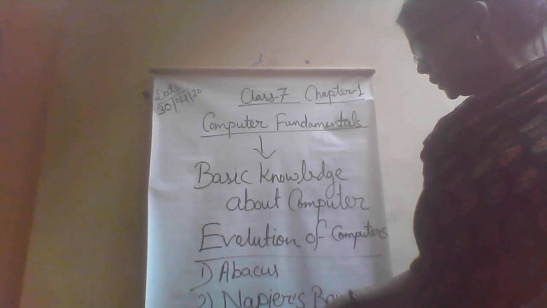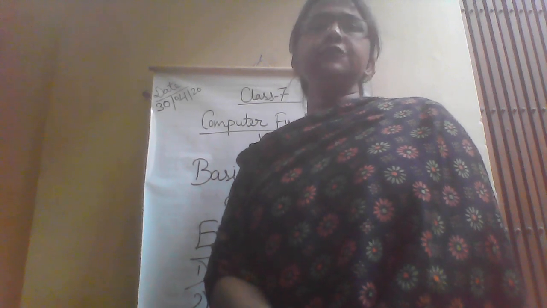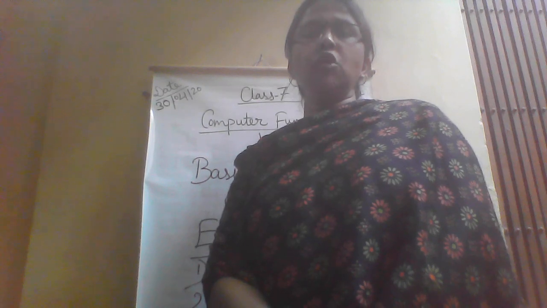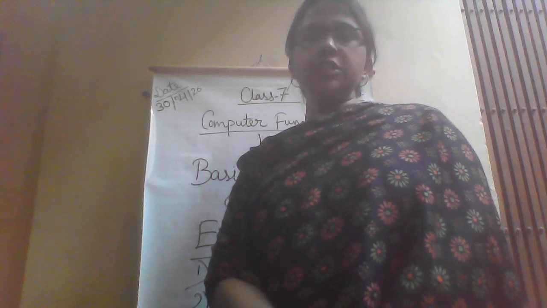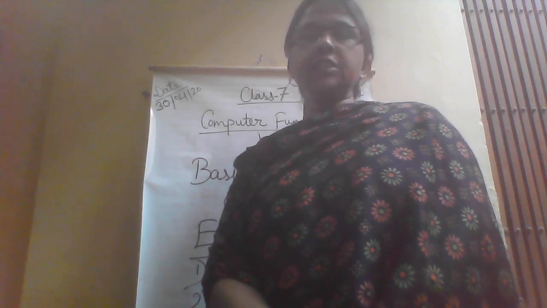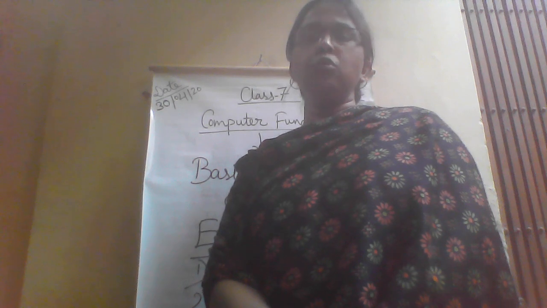Next device is Napier's bone. Napier's bone is a manually operated calculating device created by John Napier of Scotland for the calculation of products and quotient of numbers. This device contains a set of rods made up of bones.